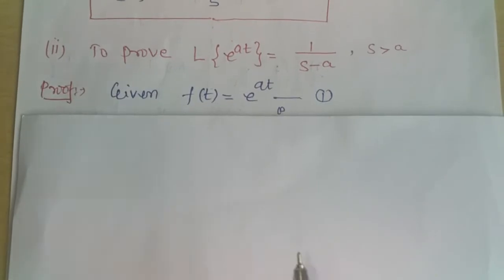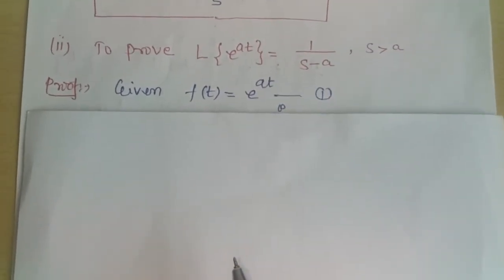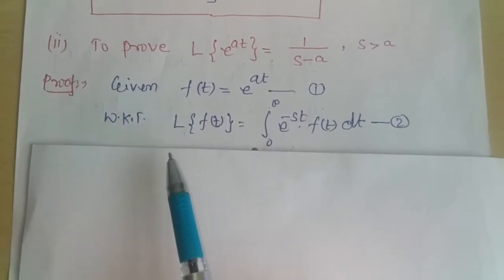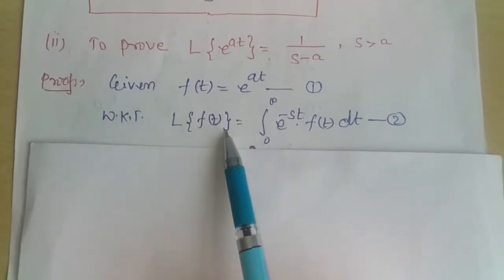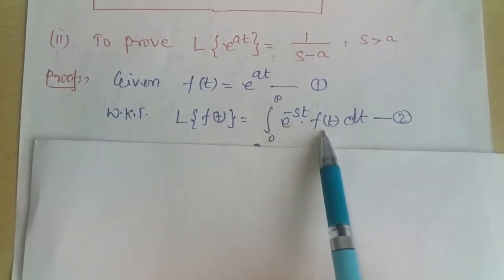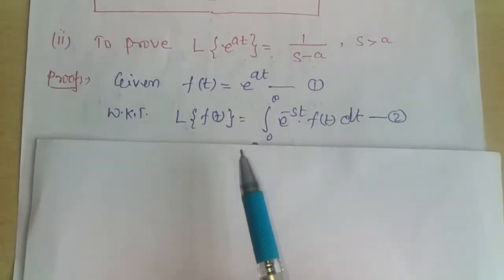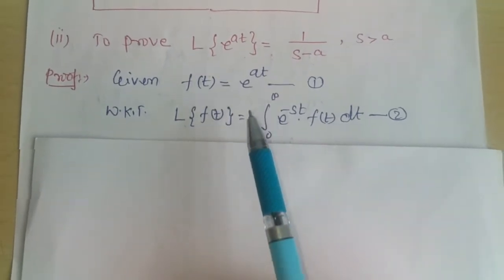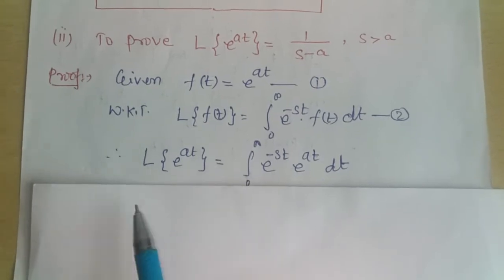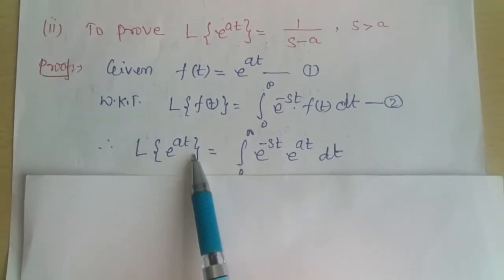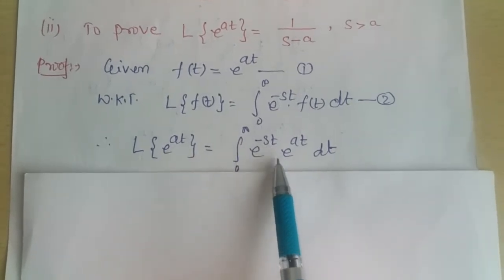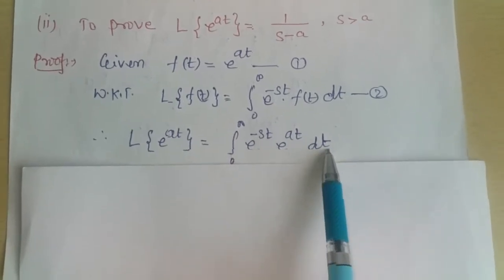The Laplace transform of any function f(t) is given by the integral from 0 to infinity of e raised to minus st into f(t) dt. Now in place of f(t) we replace e raised to at. Then we get the Laplace transform of e raised to at is the integral from 0 to infinity of e raised to minus st into e raised to at dt.